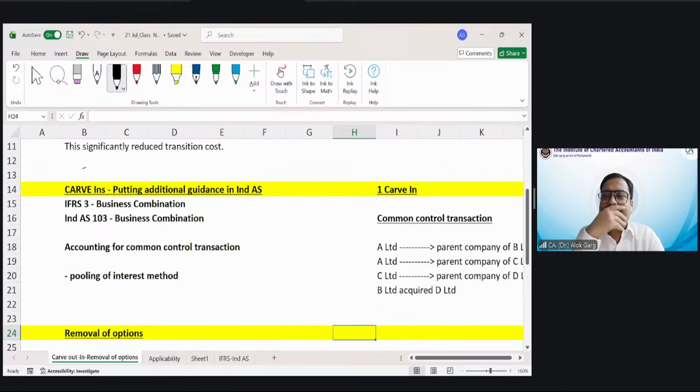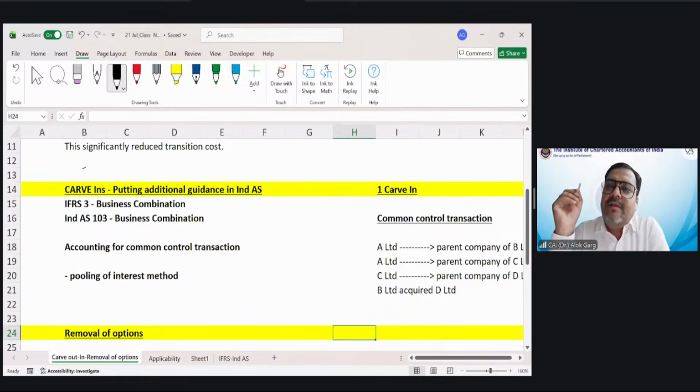So friends, in our old accounting standard AS 14, we allowed the fair value method as well as the book value method, right? Fair value method and book value method mean, for example, the purchase method and the pooling of interest method.